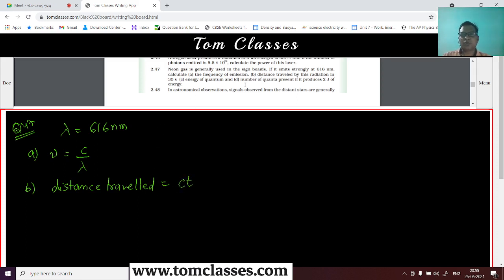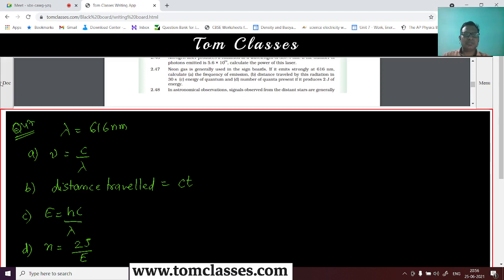The energy of the quantum. Okay, now he is asking about energy. That is nothing but hc by lambda. Okay, so that is the quantum energy. Okay, number of quanta present if it produces 2 joules of energy. So that number is going to be 2 joules divided by the energy which we will obtain over here, right? Yes, so that is what he is asking.